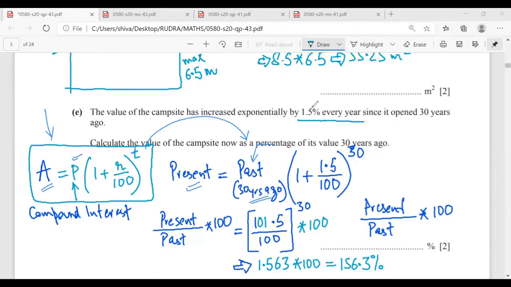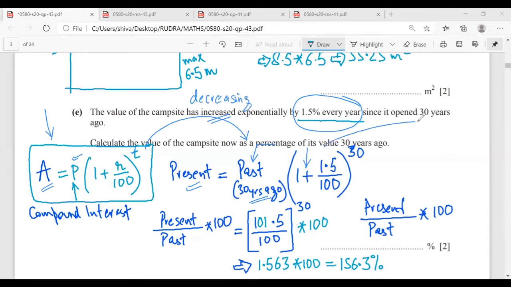And R is the rate at which the value of the campsite is increasing. Because it is increasing, that is why we have a positive here. If this was decreasing, we will be having a negative here. Mr. Rudra, any doubt? No, sir. So if this was decreasing, you would have used negative here.